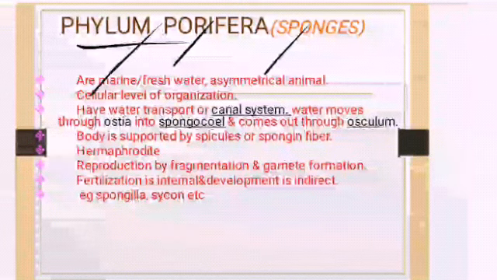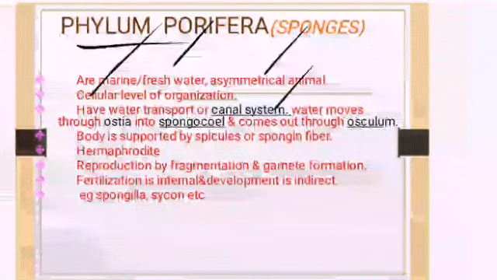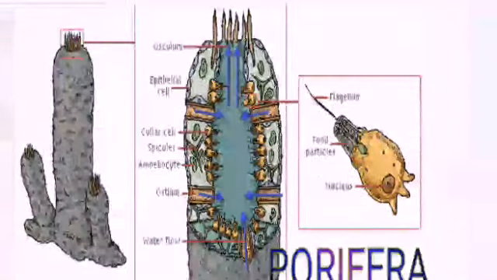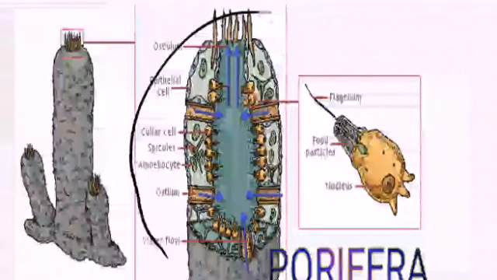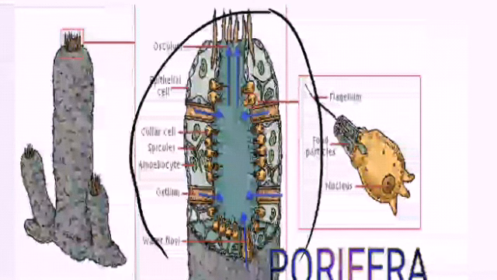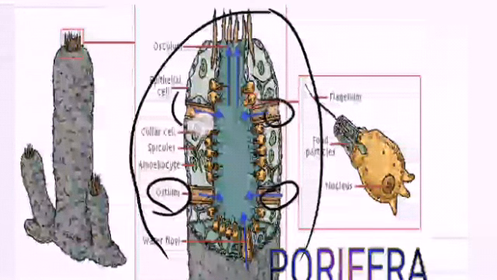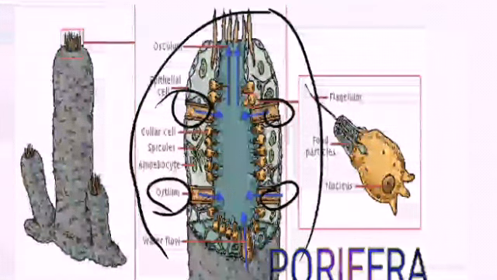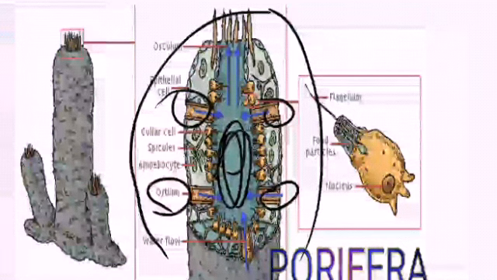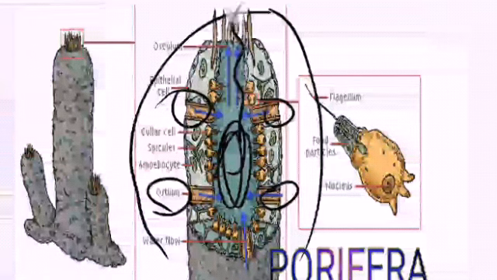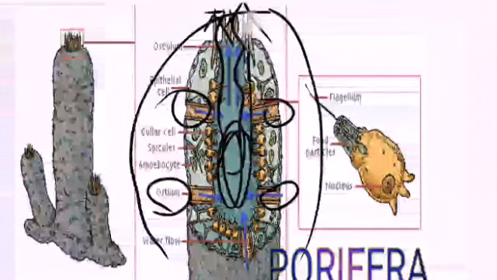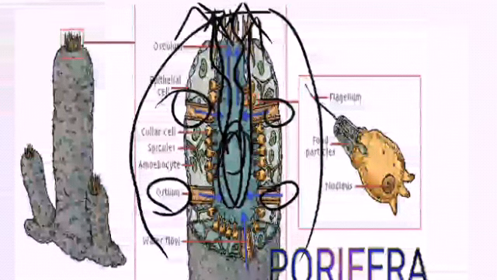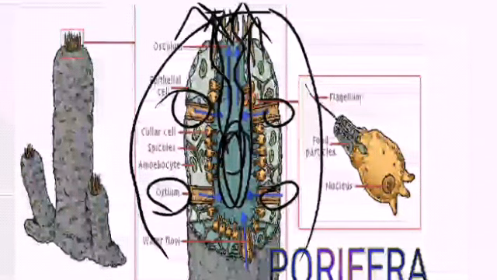They have a water transport system called the canal system. How does this water move? For this you have to refer to a diagram. See here, this is an example of Porifera. You can find the water is moving in through the ostium. The pores present all throughout the body are why the name is Porifera. Through the ostia, the holes, the water moves into the spongocoel, the cavity where the water is moving. Thereafter, most of the digestion is carried out here, and the water moves out along with undigested food material and waste. The water goes out through an opening on the top. What is the opening called?